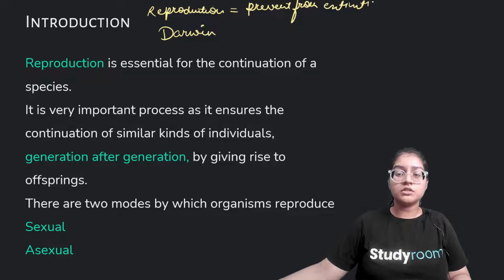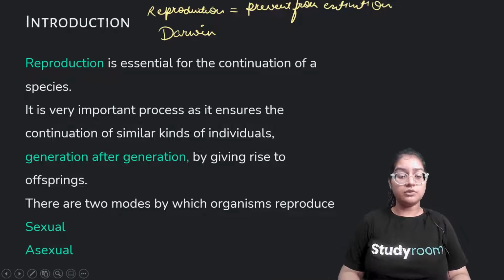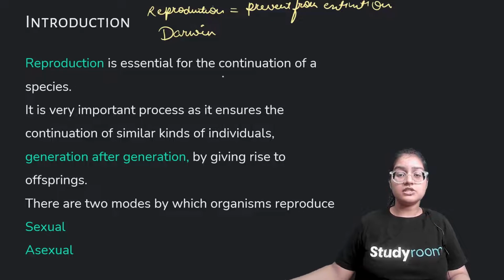So if humans stop reproducing, one day our species would become extinct. So it's a very dire need to reproduce. Reproduction is essential for the continuation of species. Just like I mentioned, it's continuation. It prevents us from getting extinct. It is a very important process as it ensures the continuation of similar kinds of individuals.